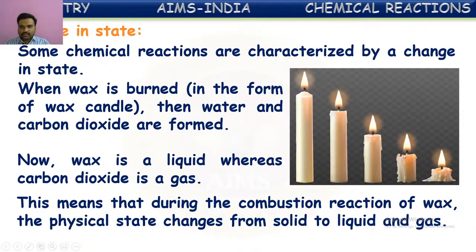You can see slowly wax melted into liquid form. That liquid melted wax will burn further in the presence of oxygen and hence convert into carbon dioxide. So first, the initially taken reactant is in the solid state and it is first converted into liquid state. Finally, the products formed are in the gaseous state. So in this way, these chemical reactions are characterized by the change in the state.